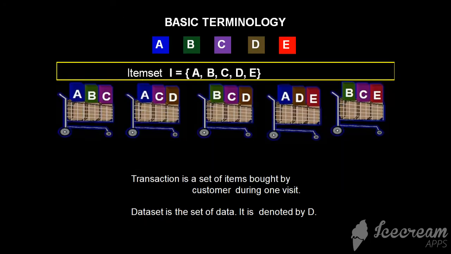Basic terminology. Item is an individual product. Item set is a set of items. Transaction is the item set purchased by the customer in one visit. Data set is a set of data.